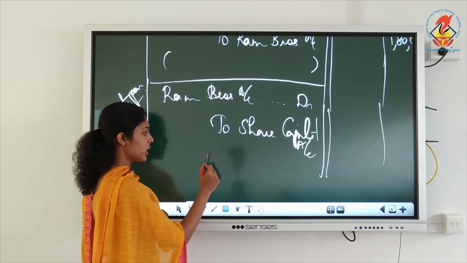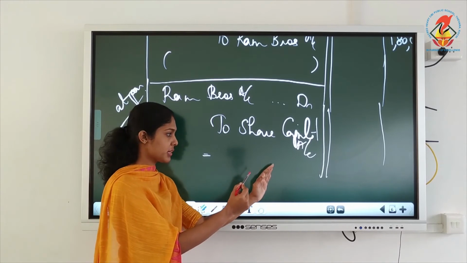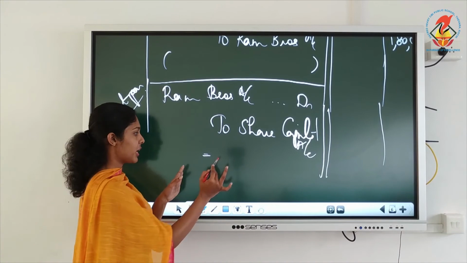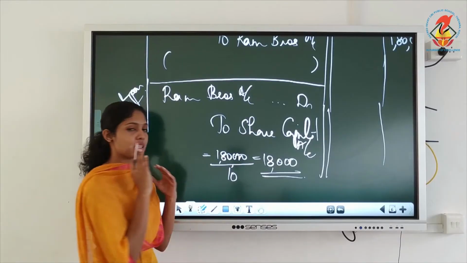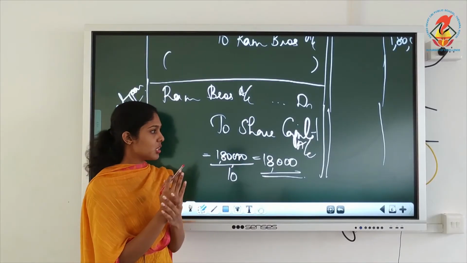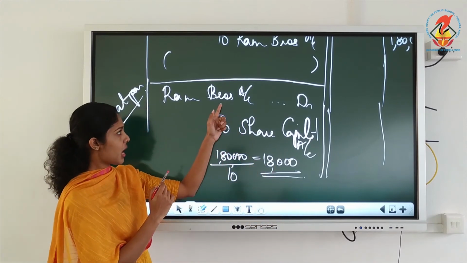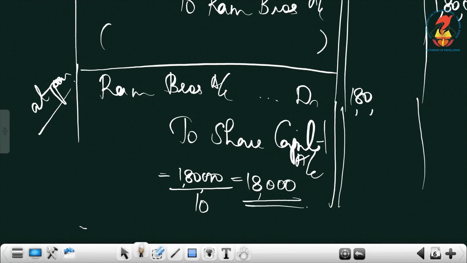How will you compute? You write the formula here: number of shares issued is equal to purchase consideration by issue price of a share. You must write the formula everywhere. So here the purchase consideration is 1,80,000, issue price means 10. So how many shares is it? 18,000. Now since this is at par, you need not compute the number of shares issued like this, because Ram Brothers, we know that they will take the purchase consideration figure, that is 1,80,000.